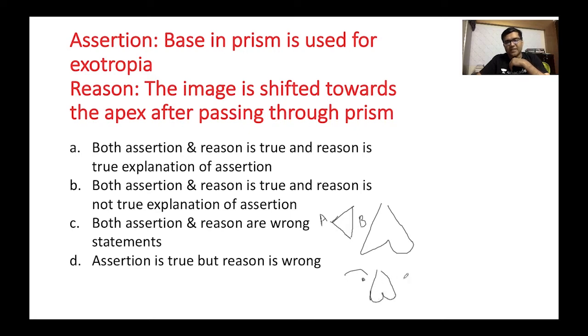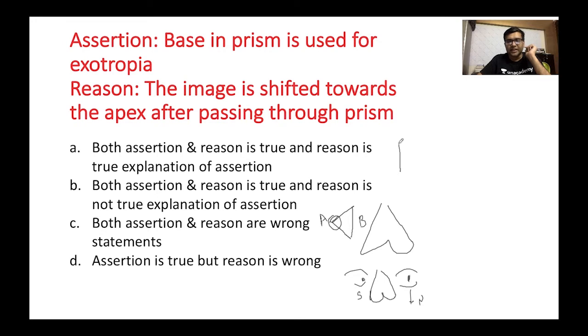Okay, so let's say one eye is seeing normal, and the other eye is having a squint, which is inward deviation. So remember, whenever you use a prism in a patient of squint, your direction of apex should be in the direction of squint.